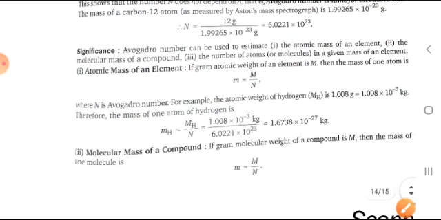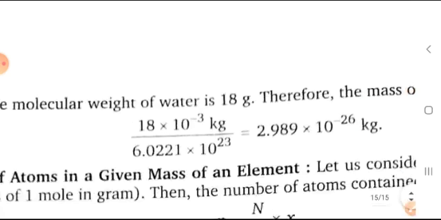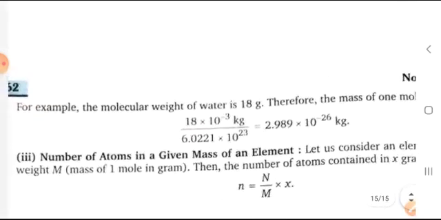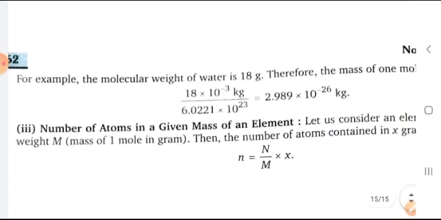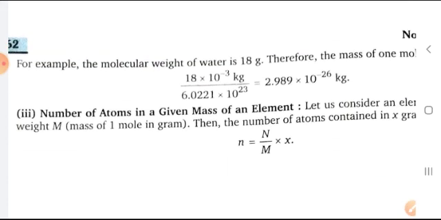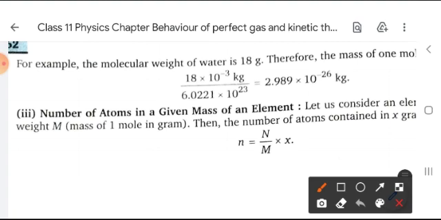Next significance is that the atomic mass of an element can be calculated by it, the molecular mass of a compound can be calculated by it, and the number of atoms in a given mass of an element can be calculated by it. In this manner, I have concluded this chapter.